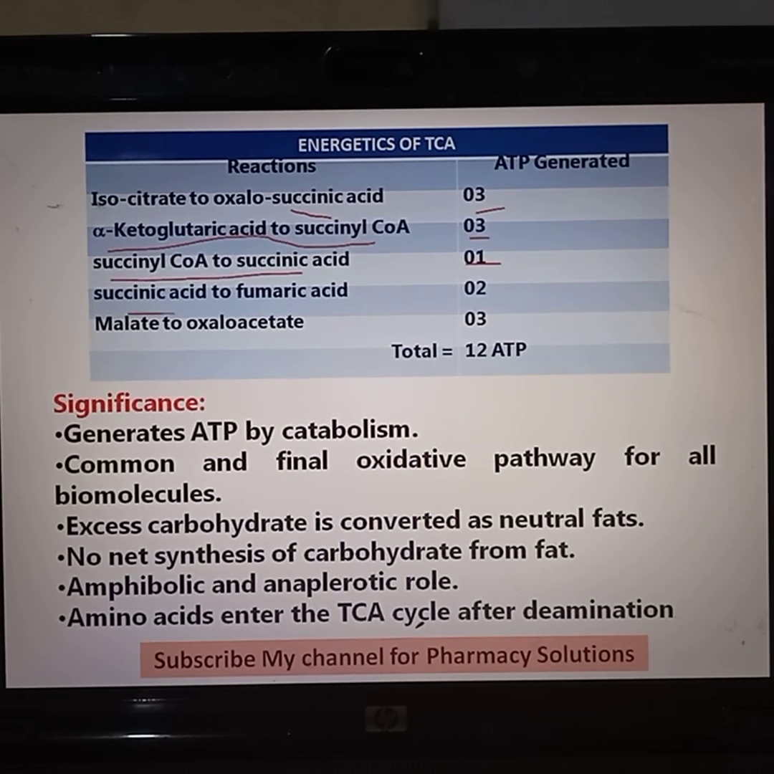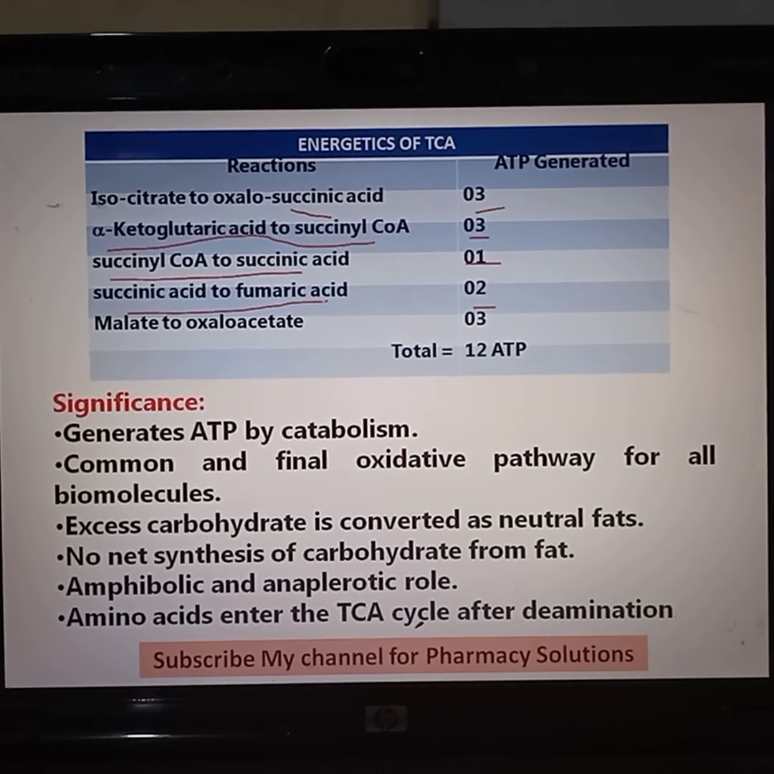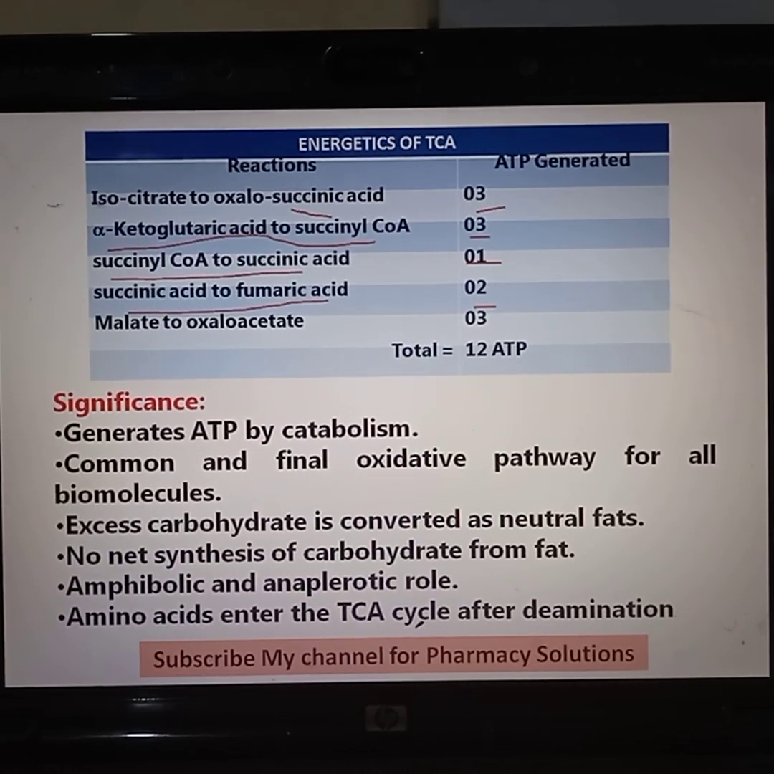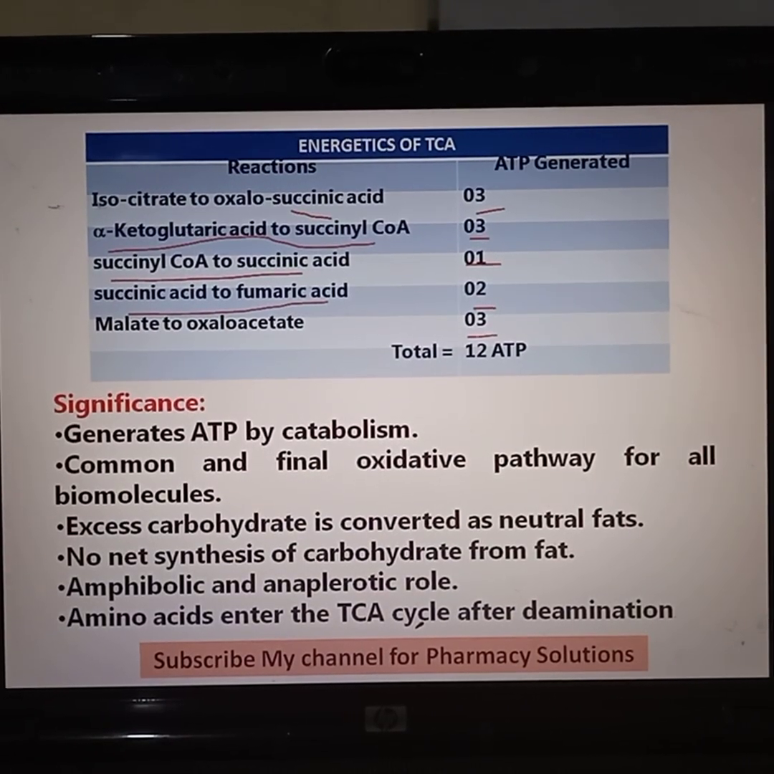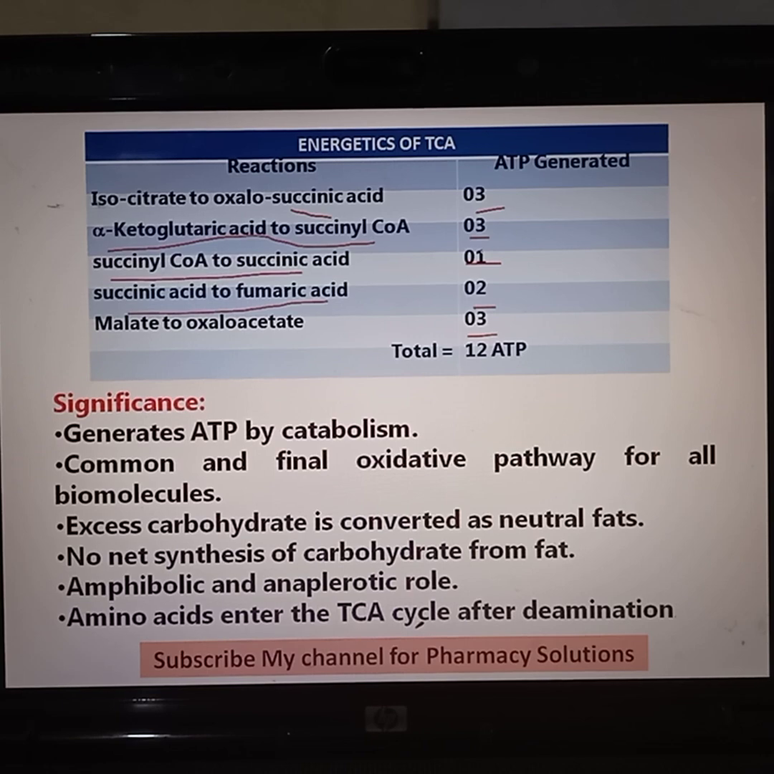In conversion of succinic acid to fumaric acid, 2 ATP are generated. That is because FAD is the coenzyme. Wherever NAD is acting as coenzyme, 3 ATP will be generated. Wherever FAD is acting as coenzyme, 2 ATP will be generated. And lastly, in conversion of malate to oxaloacetate, again NAD is acting as coenzyme, so 3 ATP will be generated. So total ATP generated exclusively in TCA cycle will be 12 ATP molecules.